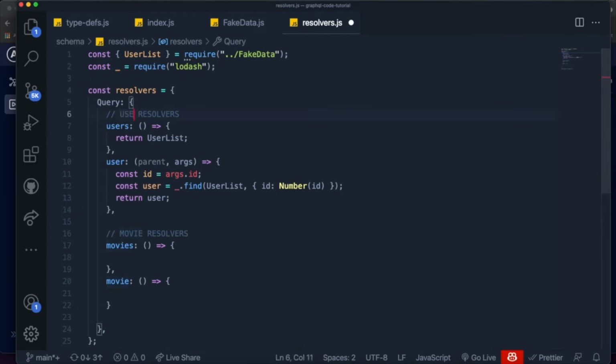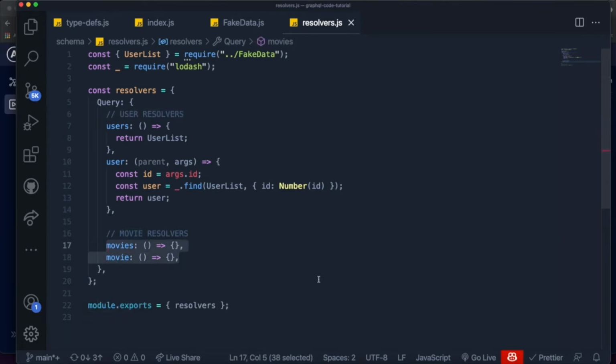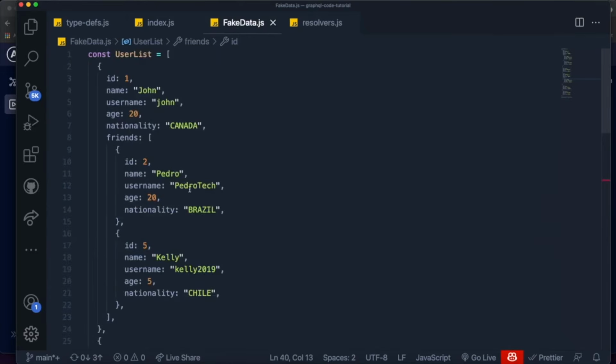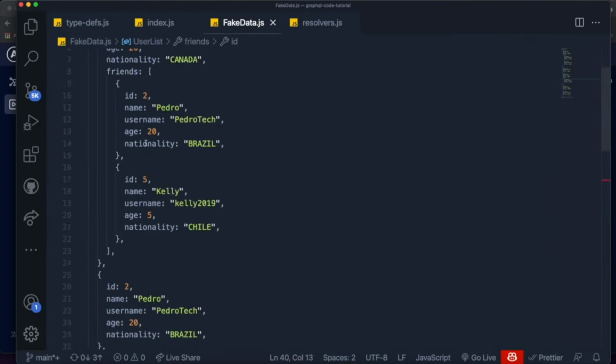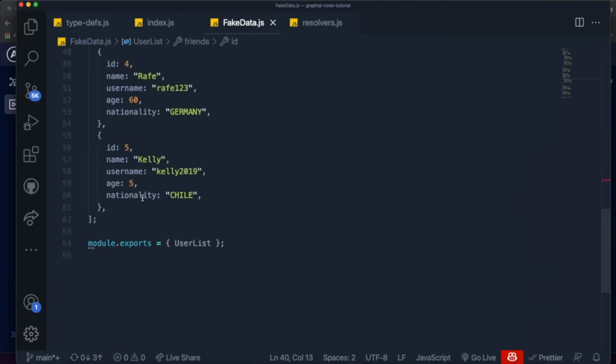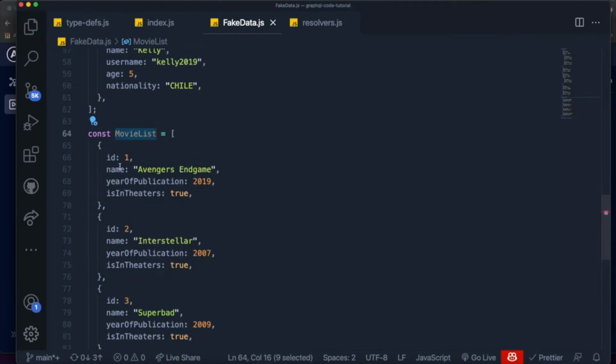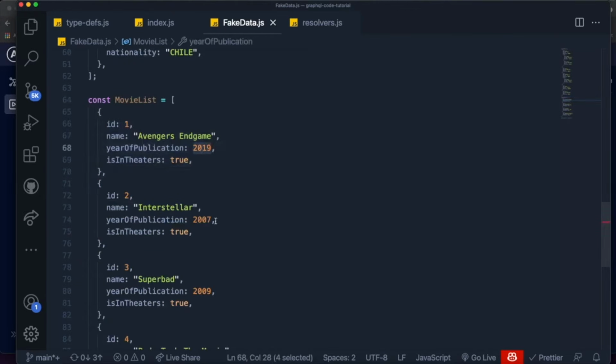One thing we need to notice is we currently don't have data for movies. So I'm going to quickly create some fake data for movies, similar to this one, and I'm going to come back in a second. Okay guys, as you can see, I made a very quick list of fake data about movies. By the way, I didn't check any of this data, so the years of publication are probably wrong.